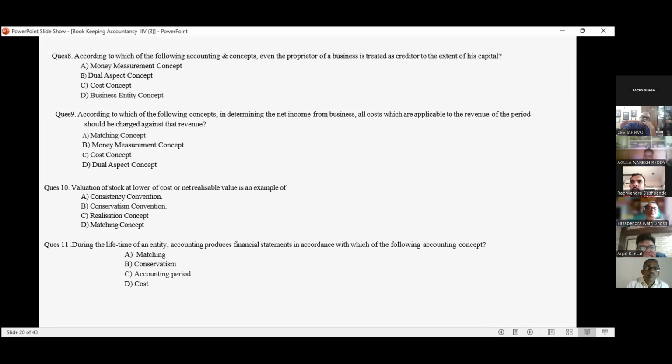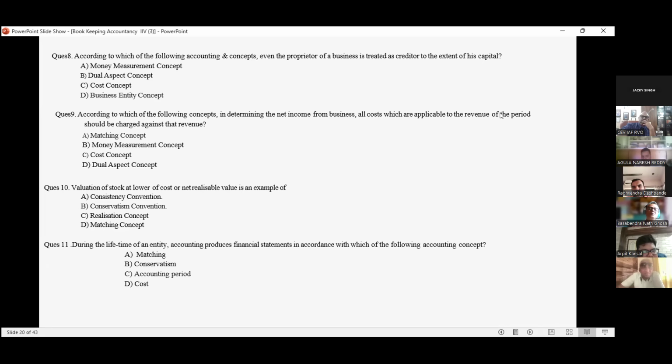According to which of the following concepts, in determining the net income from business, all costs which are applicable to the revenue of a period should be charged against that revenue? Matching concept. Valuation of stock at lower of cost or net realizable value is an example of the conservatism concept.